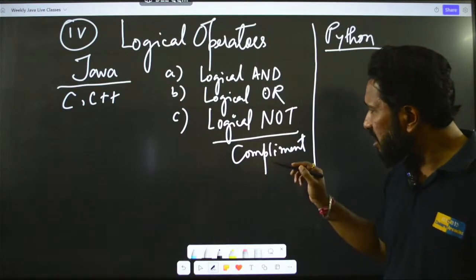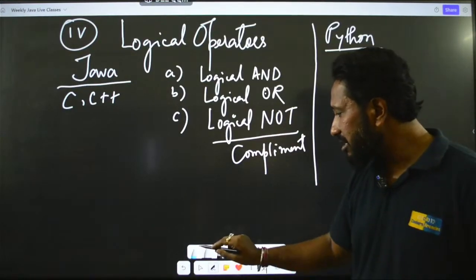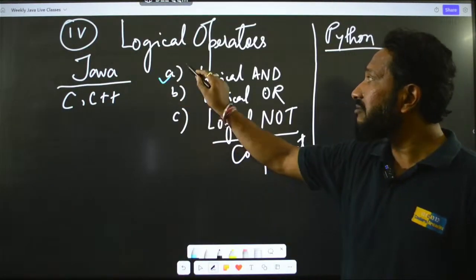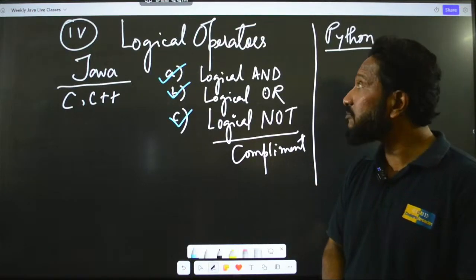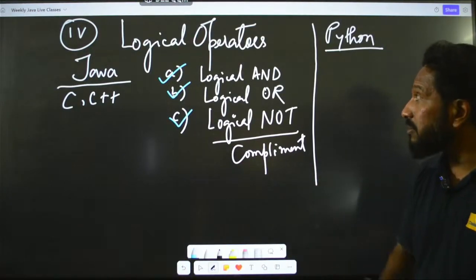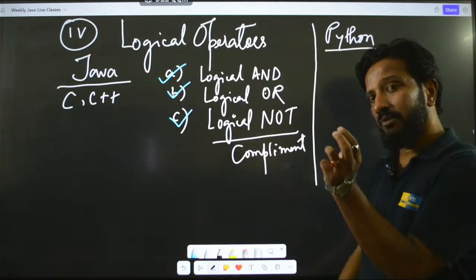And yes, these are the 3 logical operators that we have and that we most frequently use in any programming language. So we will be discussing that, and for that you have to remember the symbols.